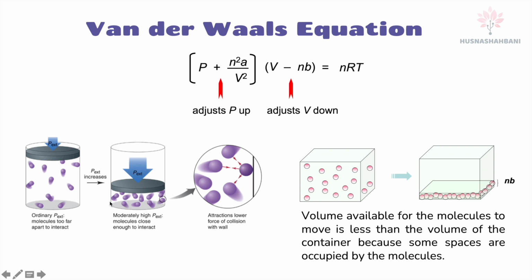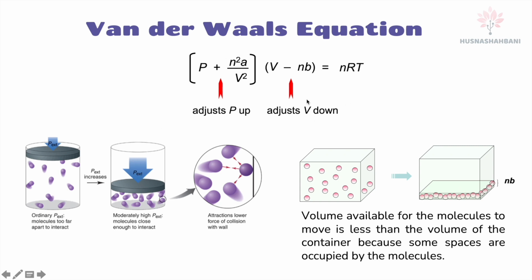So when it becomes real gas, we have to consider the molecules' positions. When the molecules are close to each other, there will be intermolecular forces. So that's why you have to adjust the pressure up for the real gas equation. Increase the pressure, adjust pressure up.